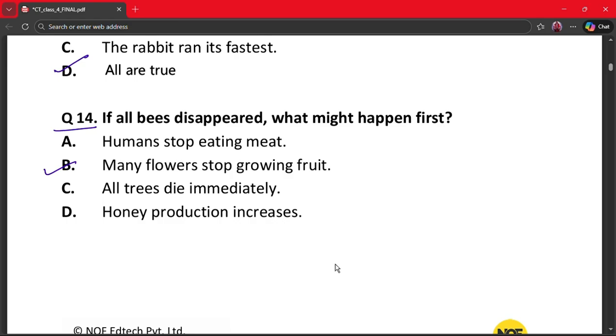Why? Because bees help in pollination. Without bees, flowers cannot form fruits. This would be the first visible effect. So option B is the correct option.